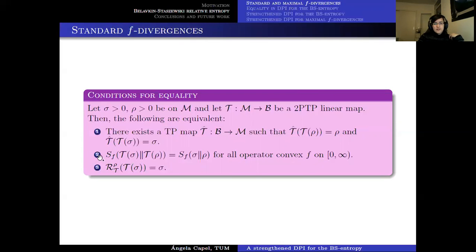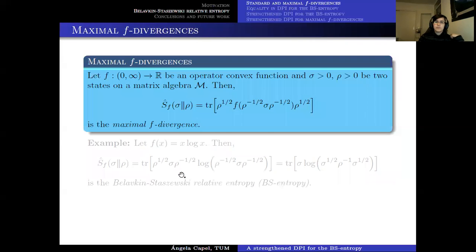Essentially, there's equality for the data processing inequality for standard F divergences if and only if there exists some recovery map that allows you to recover both the first state and the second state, and also whenever this can be taken as the Petz recovery map for the channel T. So it's really a generalization of the result that we already saw for the relative entropy.